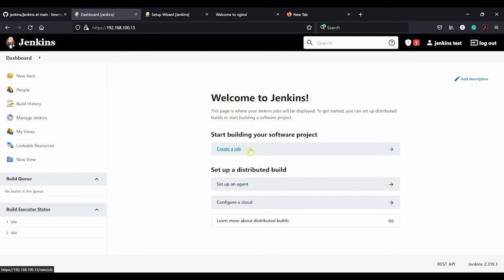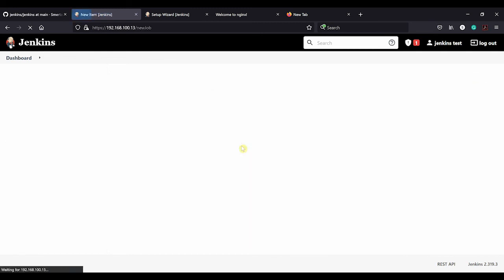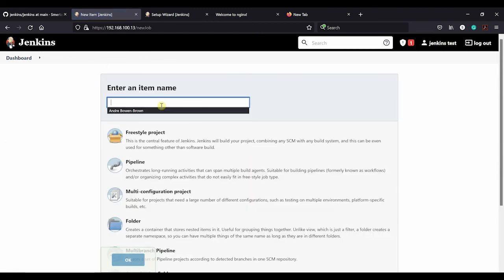So what I'm going to do is just very quickly show you how to create your first project. So just call it Jenkins first project, just to show you how it works.